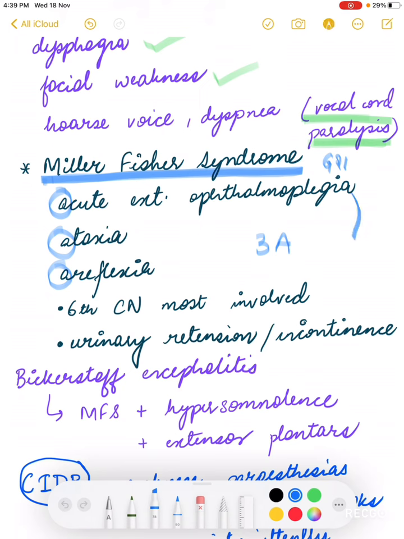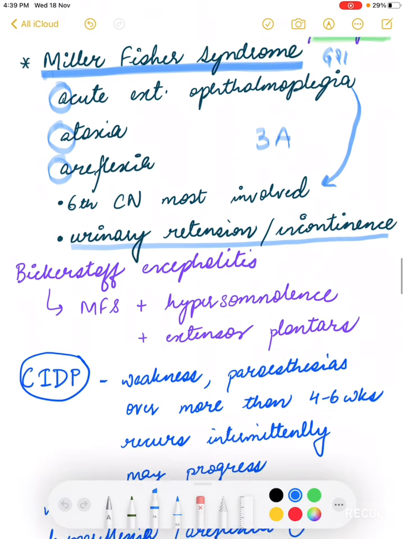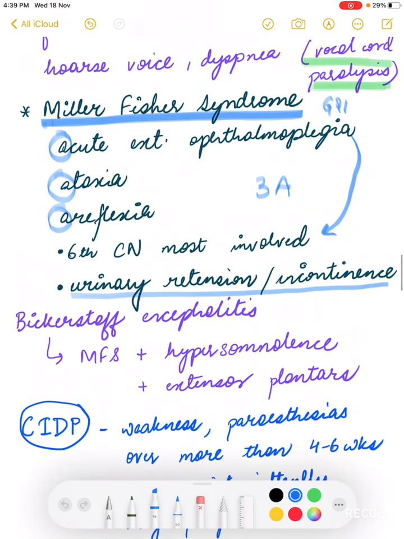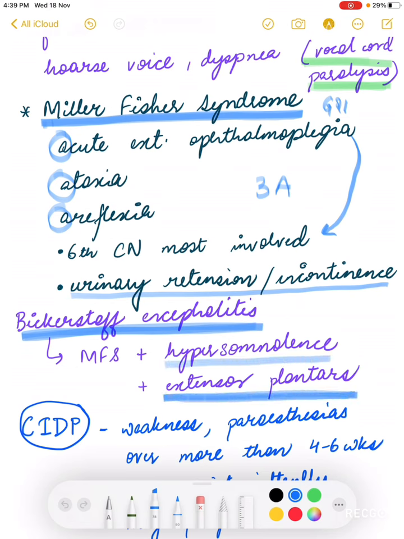In acute external ophthalmoplegia, the sixth cranial nerve is the most commonly involved, and it also has urinary retention and incontinence. So this is one variant of Guillain-Barré syndrome in which urinary retention and incontinence is seen very commonly. Now, related to this is Bickerstaff encephalitis. This is also a variant of GBS in which, along with features of Miller-Fisher syndrome, hypersomnolence and extensor plantars are seen. So this is the Bickerstaff encephalitis variant of